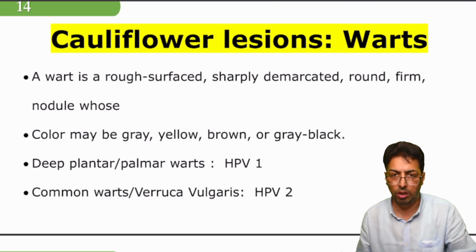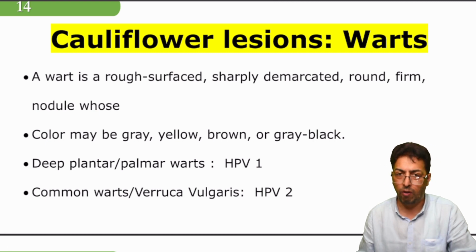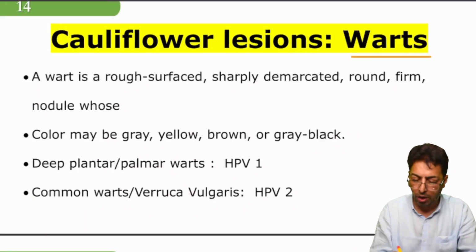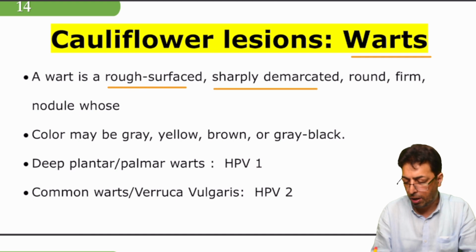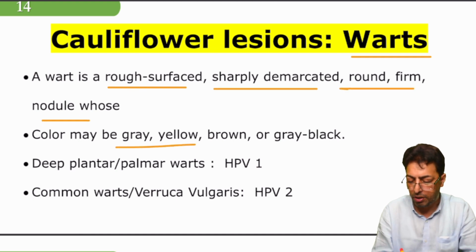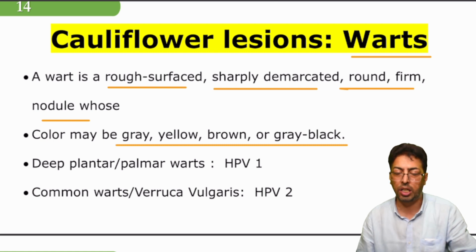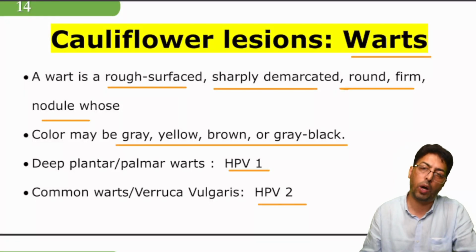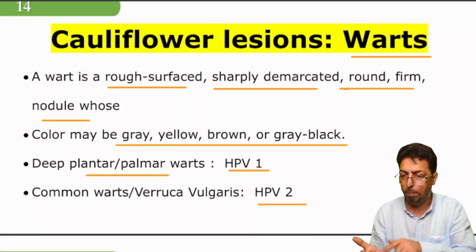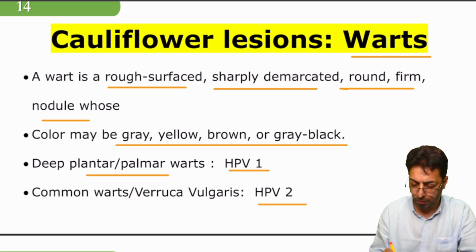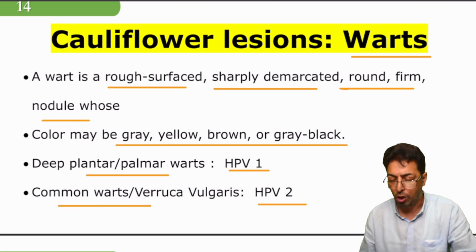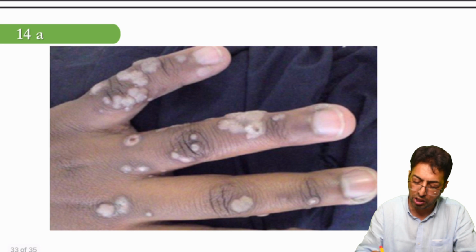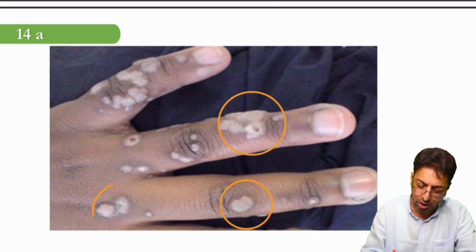Now, in dermatology, dermatologists come across human papilloma virus associated lesions, which we give the name warts. Warts are roughly surfaced, sharply demarcated, round, firm nodules, and they may range in color: gray, yellow, brown, grayish black. They can be caused by HPV1, HPV2. HPV1 causes plantar and palmar warts on the palms and the plantar aspect of the foot, and the common warts are caused by HPV. You have to remember warts, and by this figure you will never forget. You must have seen them. It's a common clinical condition, and you can see these are the warts.